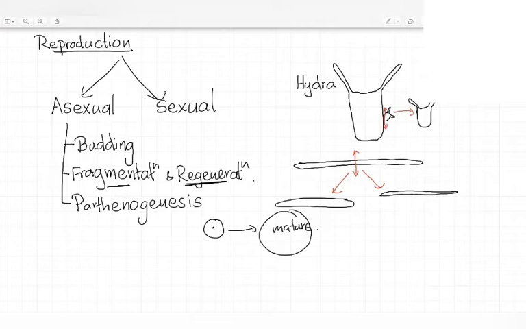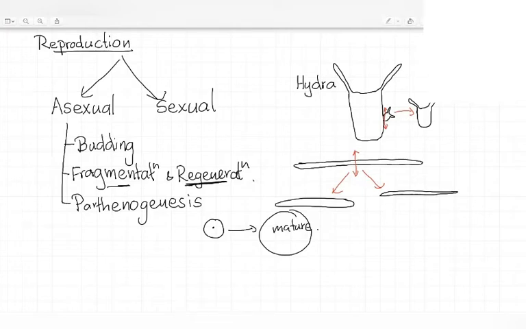So in asexual reproduction, they don't need a mate. So we accept it as a way of time saving. In asexual reproduction, it saves time because it needs only a single organism, and also it doesn't change